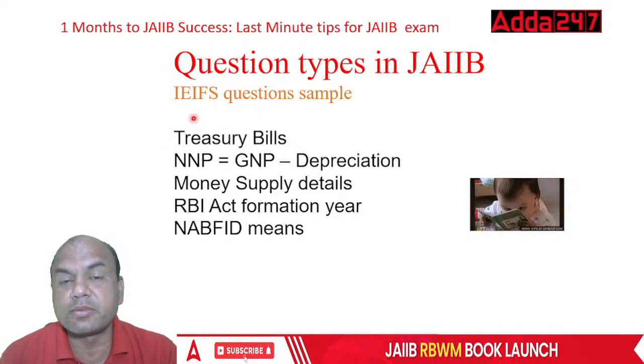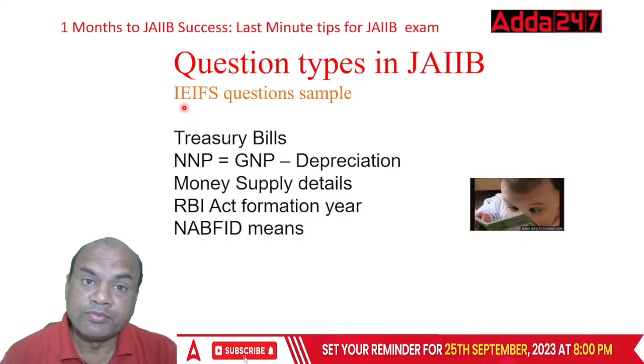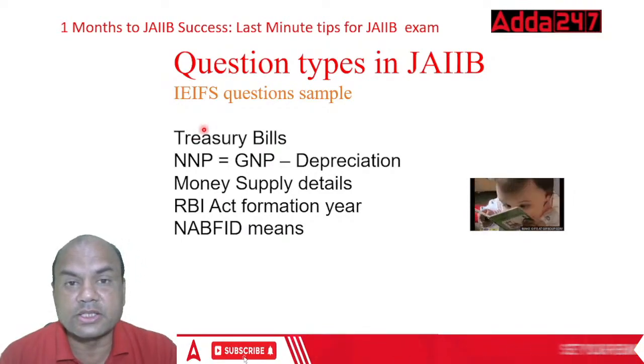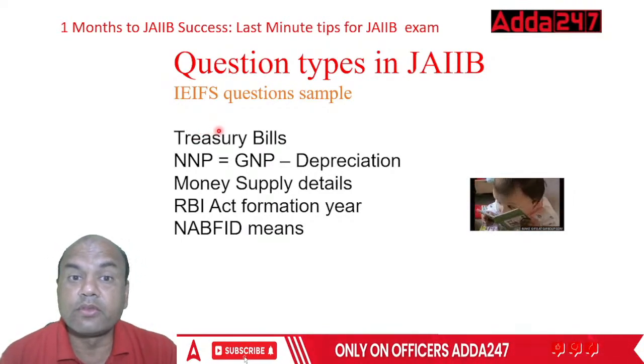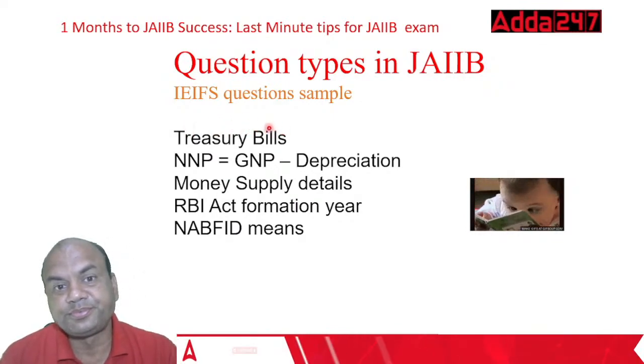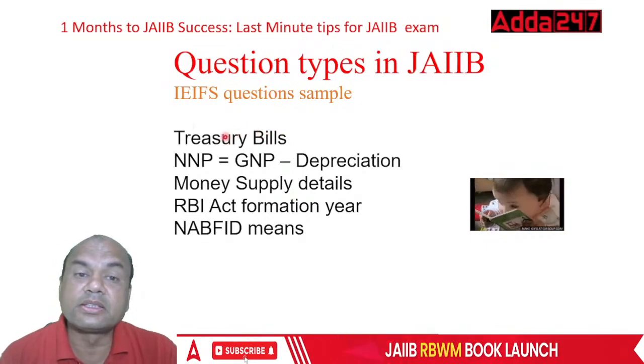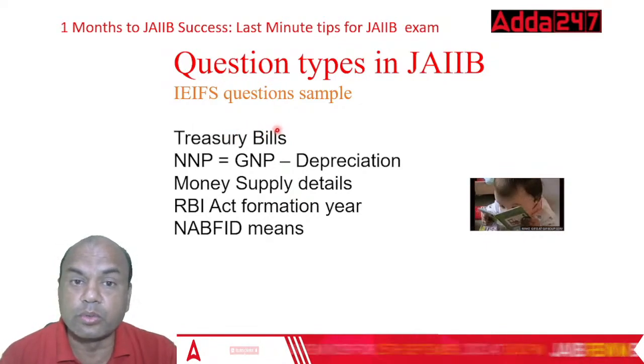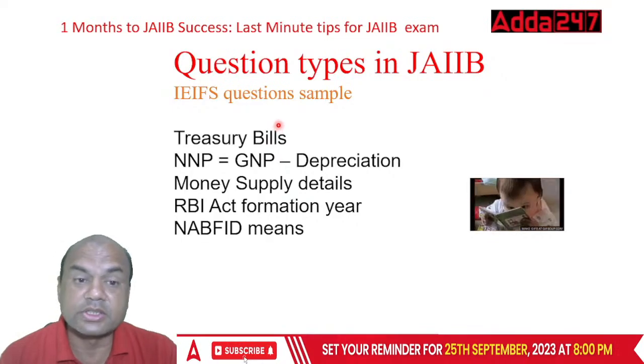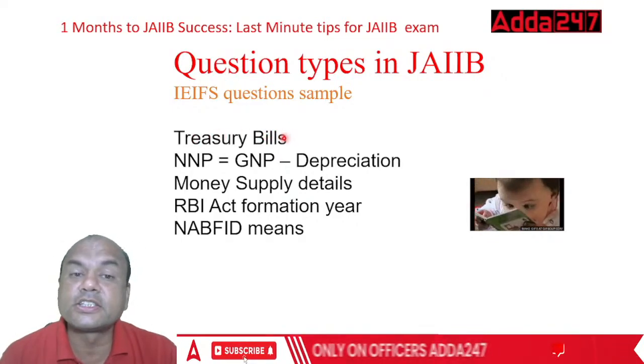One was on treasury bills. It was asked regarding the types of treasury bills. What are the various types? 91 day, 182, 364 days. That was asked. Secondly, T-bills are zero coupon bills. So that was also asked. Zero coupon means no interest is paid.